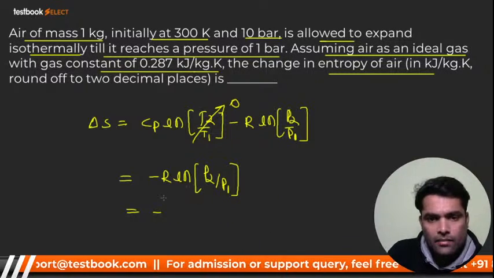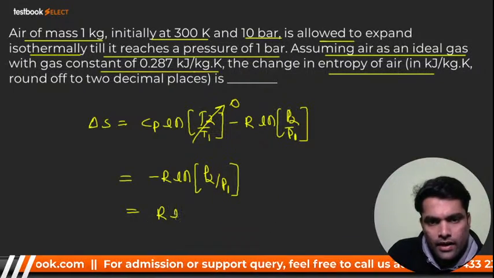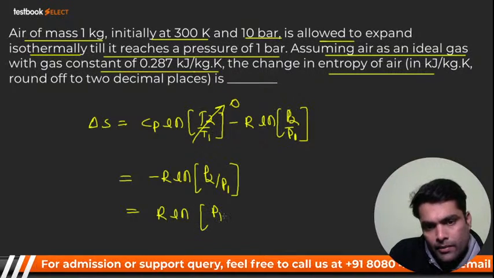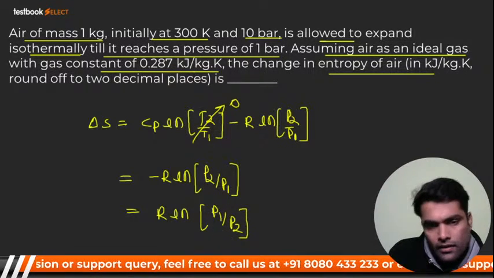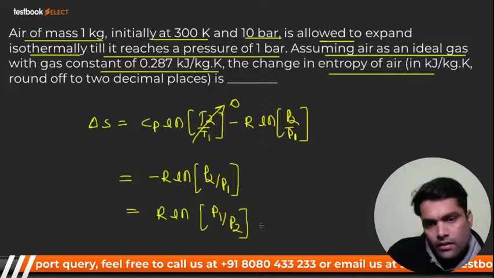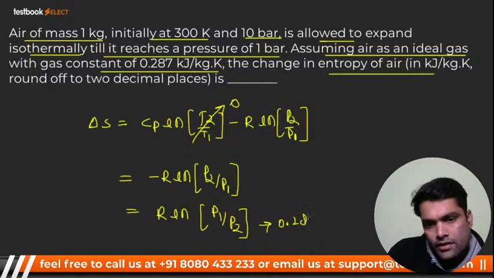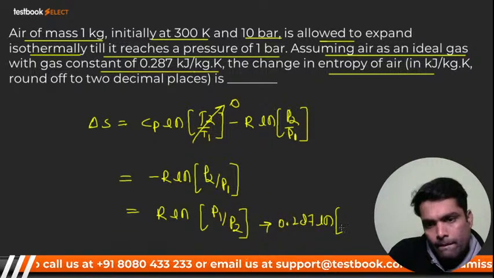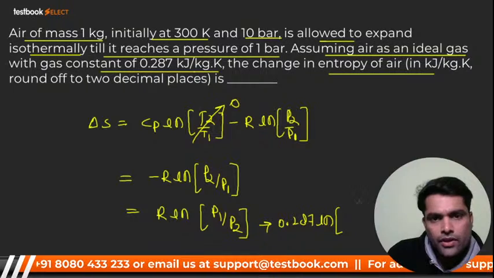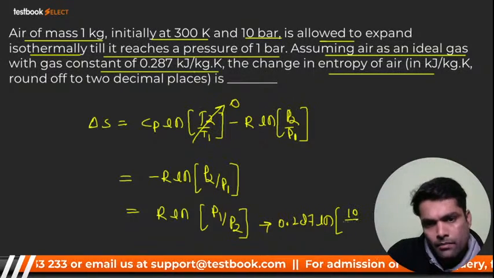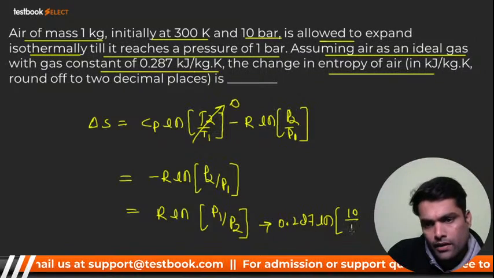It is minus, so you can write in this form, R ln P1 by P2. That will be better. So you are going to get 0.287 ln of P1, which is 10 bar, by P2, which is 1 bar, right?